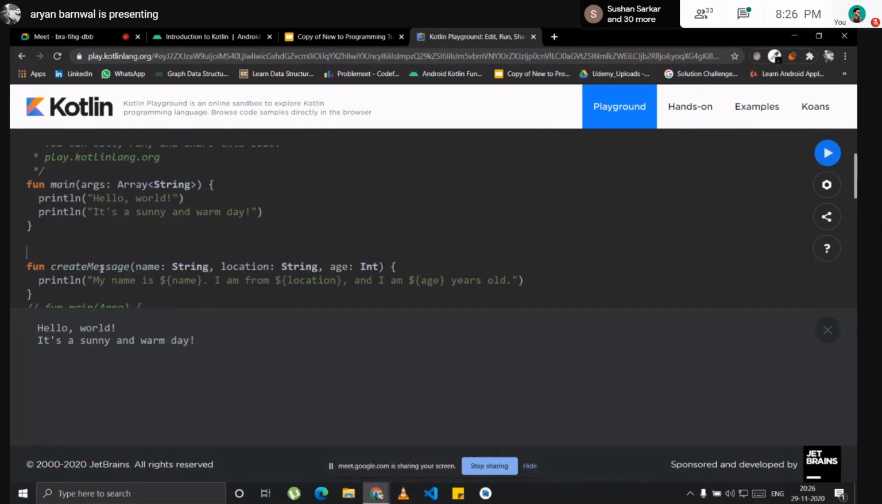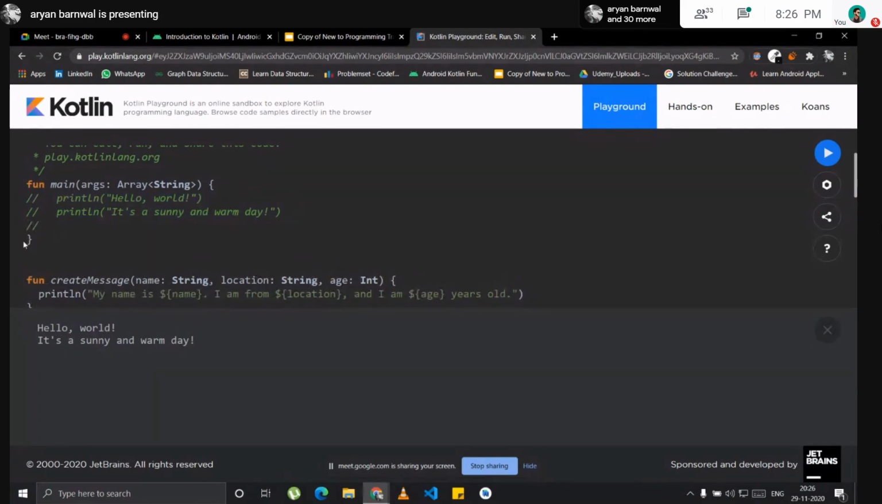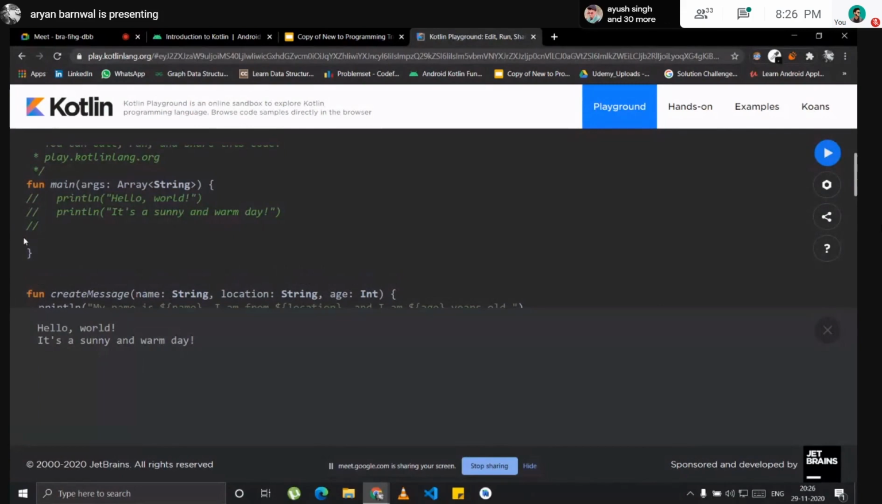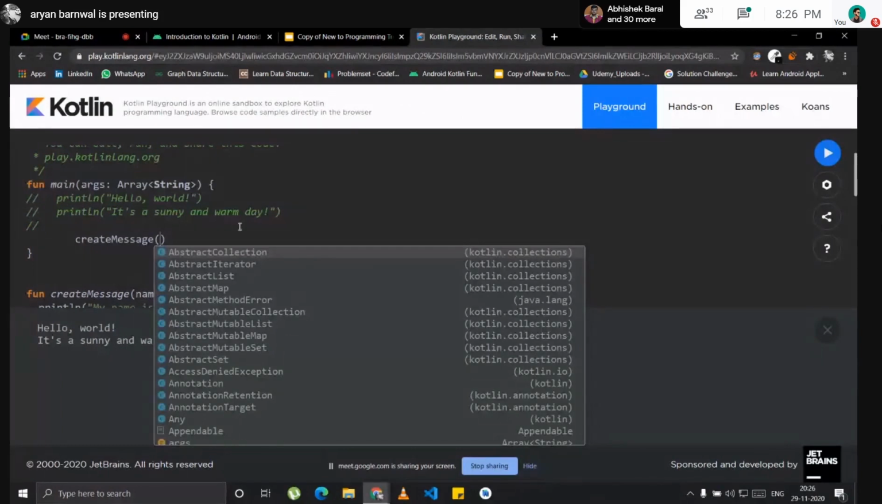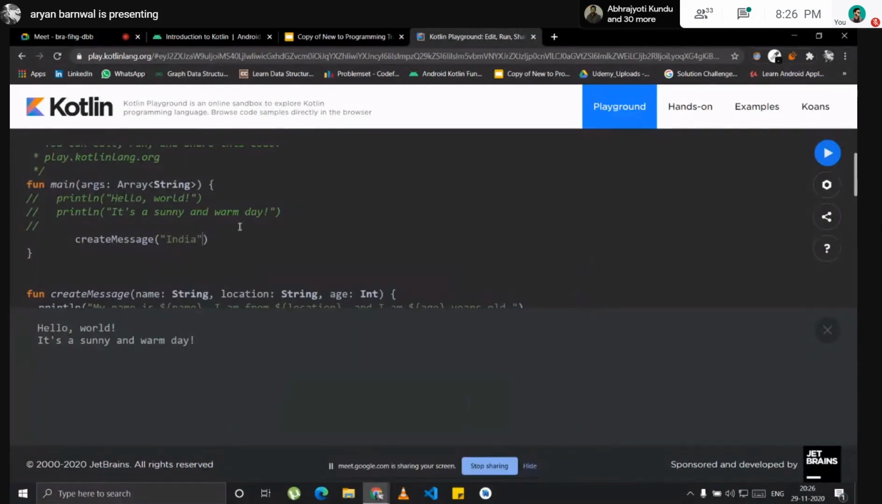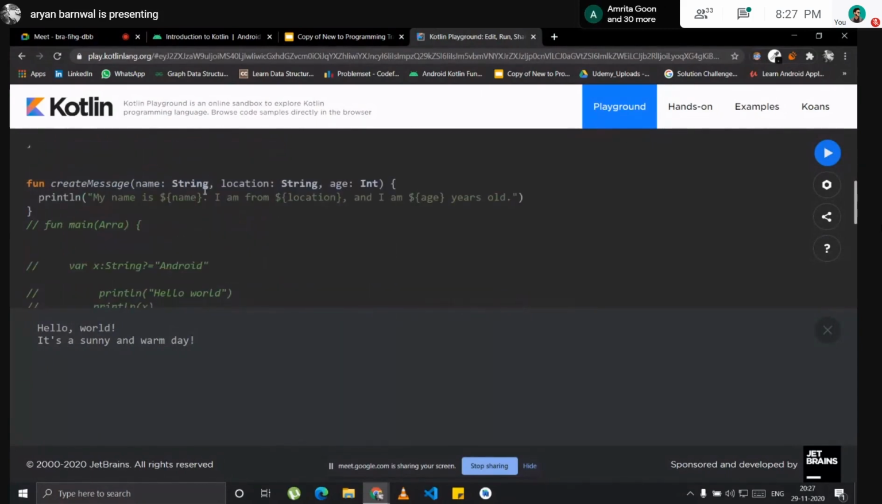So this createMessage takes 3 parameters, so we will just pass them. We just comment this out again. The first argument is of a string type, so we'll just pass a string like India. The second one is a string too, so Kolkata, and the third one is an age. This is of int type, so we just pass a number. And if we run this, you can see: my name is India, I'm from Kolkata and I'm 24 years old.